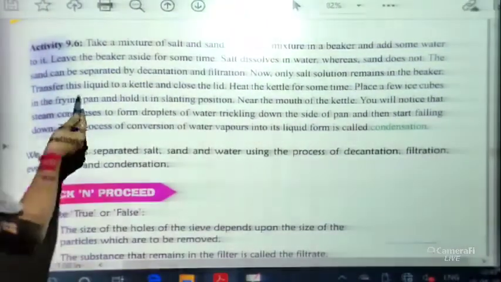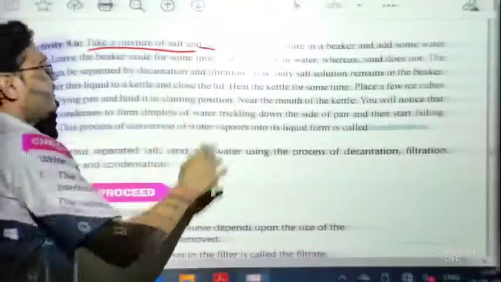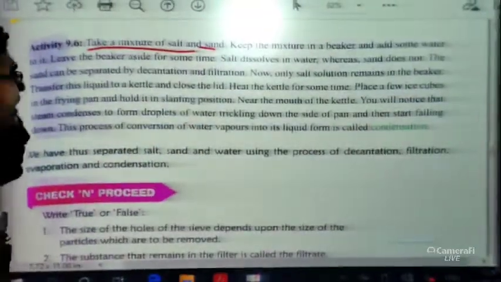So there is an activity. This activity tells us to take a mixture of salt and sand. First of all, we have to take a mixture of salt and sand.